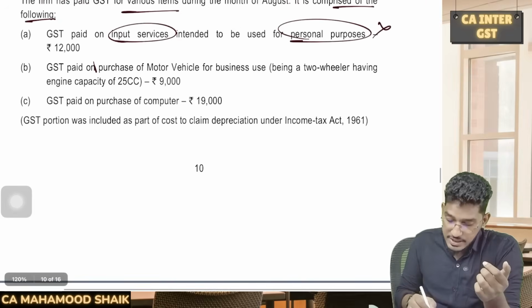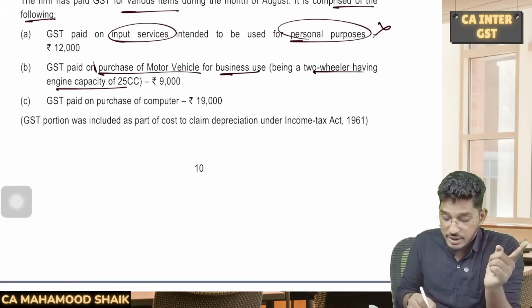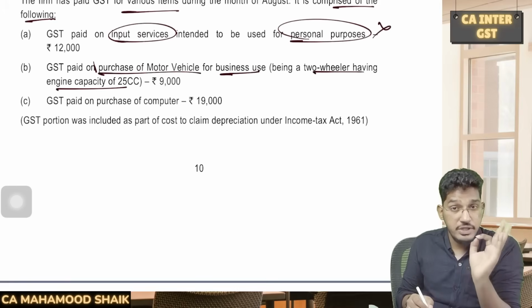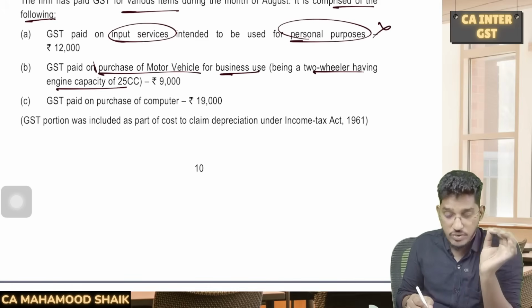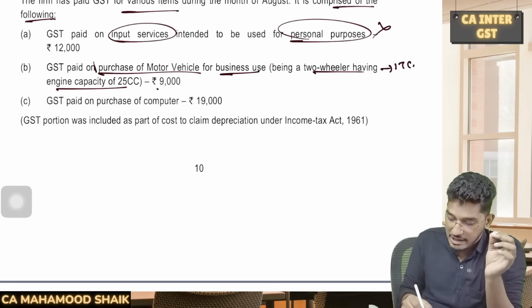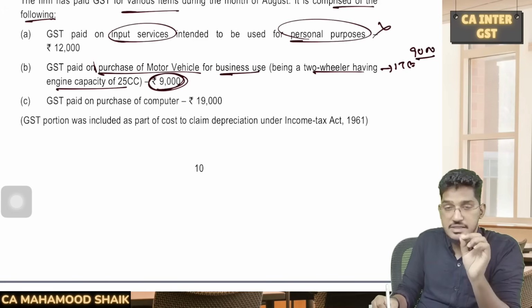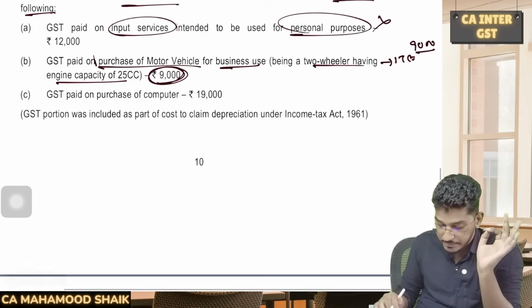No. GST paid on purchase of motor vehicle for business use, being a two-wheeler having engine capacity of 25 cc. See, if it is a motor vehicle having an engine capacity of only up to 25 cc, on that ITC is permitted. You can avail this input tax credit. So this 9,000 rupees, two-wheelers up to 25 cc engine capacity, on that ITC will be allowed.